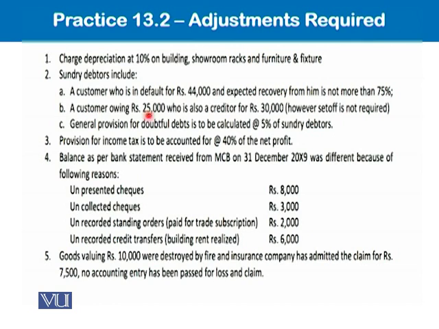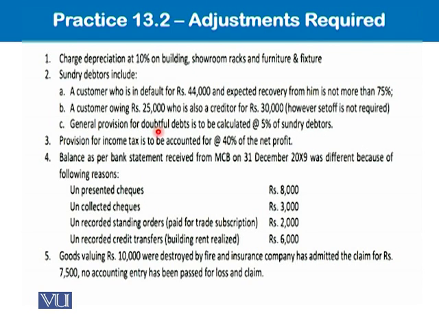Then there is a customer owing 25,000 who is also a creditor for 30,000. However, set-off is not required. We are not doing set-off. We are just giving it as information that we have a good debtor with us because the amount of creditor is greater than the amount of debtor. He is the same person with us.